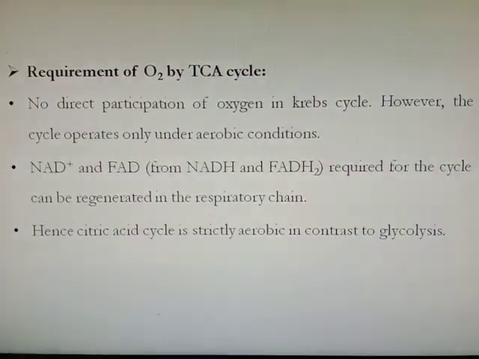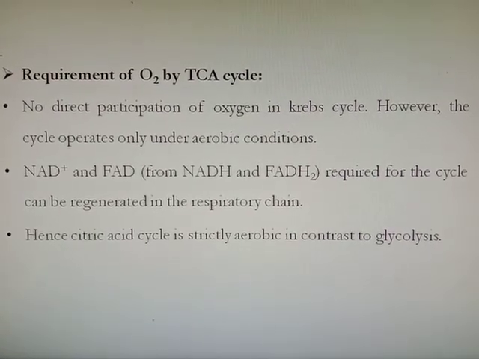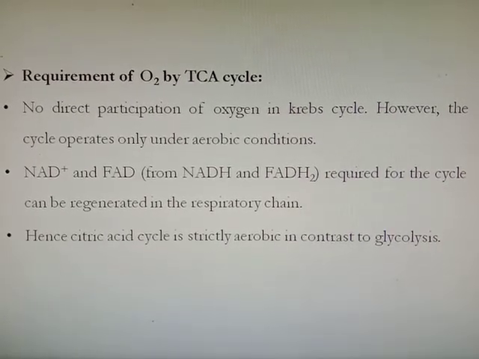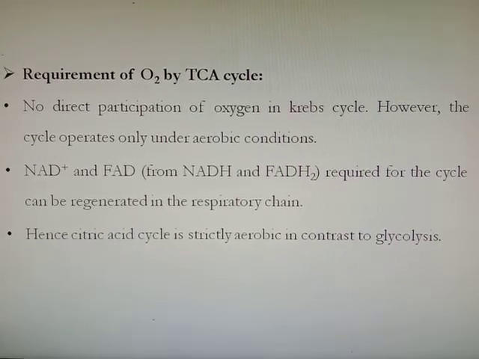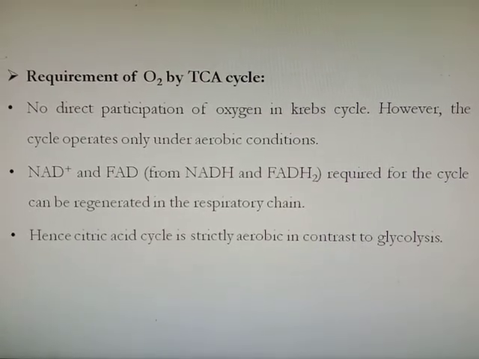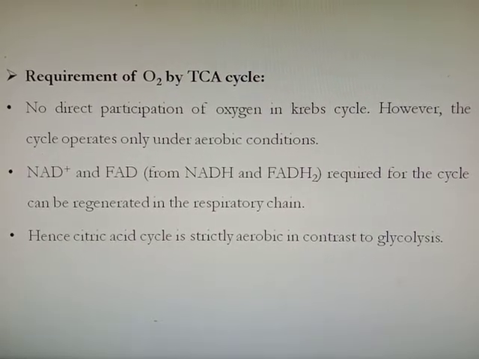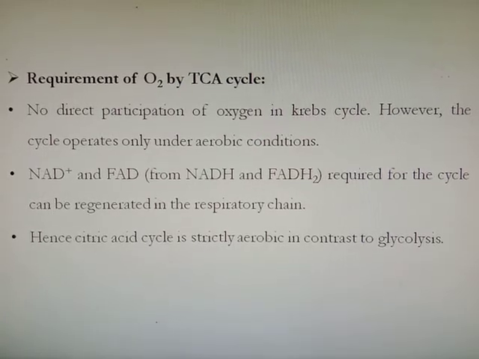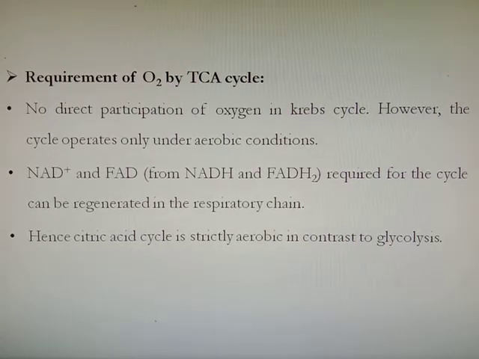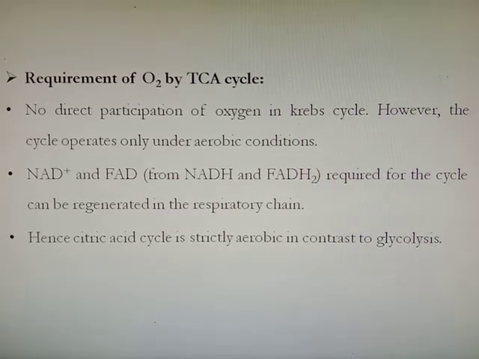So in a number of reactions we have seen in TCA cycle, NAD is converted into NADH, or FAD converted into FADH2. This NADH and FADH2 will be transferred to electron transport chain and donate their proton. When they donate their proton or hydrogen ion, again they will form NAD and FAD. Then that NAD and FAD will again come in citric acid cycle to form NADH and FADH2. So if no NAD or FAD is available, the TCA cycle will not continue. Hence citric acid cycle is strictly aerobic in contrast to glycolysis.